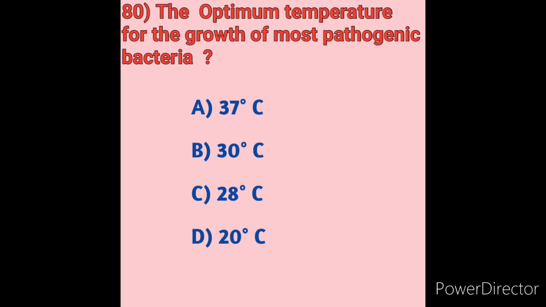At this temperature their enzymes are very active and they are not denatured by high temperatures. So the optimum temperature for the growth of most pathogenic bacteria is option A, 37 degrees Celsius, the correct answer.